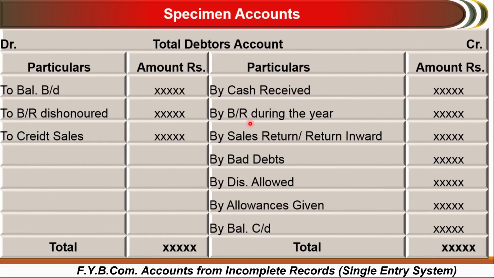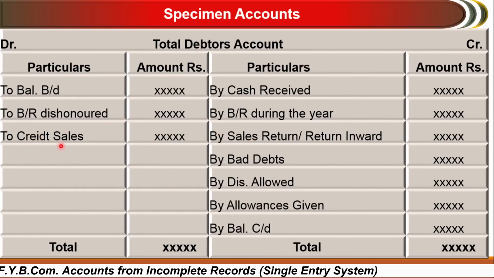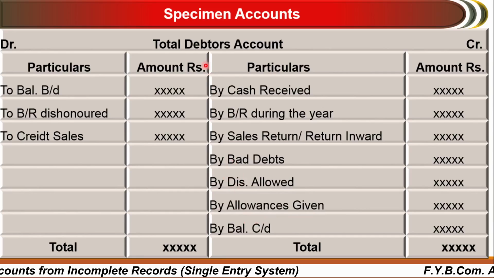If there is a bills receivable you are going to receive from the debtors, the bills receivable during the year will be credited to the debtors account. If there is a sales return from the debtors: a sale has to be debited to debtors, but a sales return has to be recorded on the credit side of the debtors account. If there are some bad debts, discount allowed or allowances given to the debtors, they have to be credited to the debtors account.